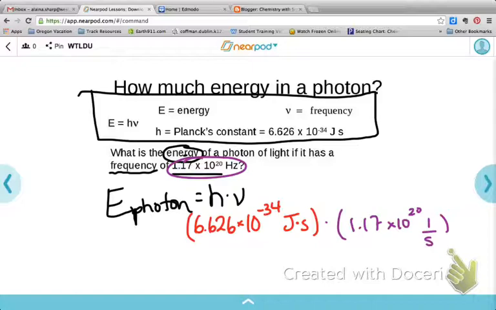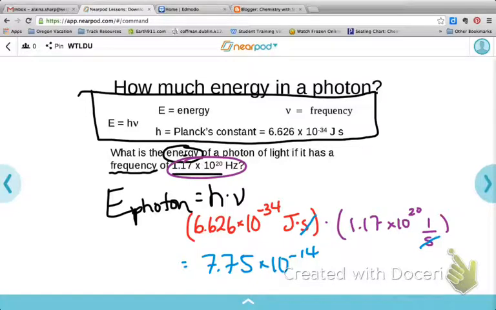So if I multiply those two things together, I'm going to get an answer, and that answer is going to be, let's see here, 7.75 times 10 to the negative 14th. And if you look at your units, you have seconds in the numerator here and in the denominator here.